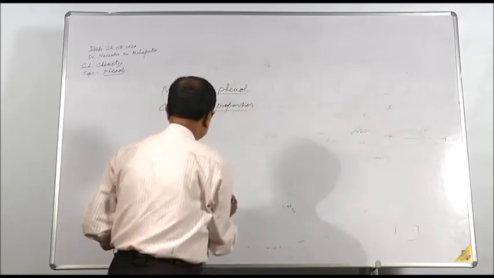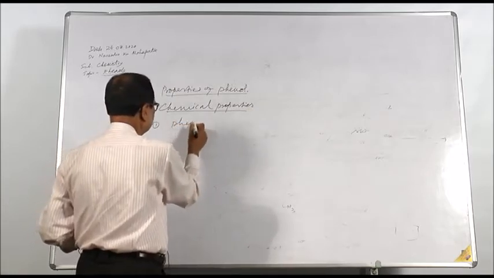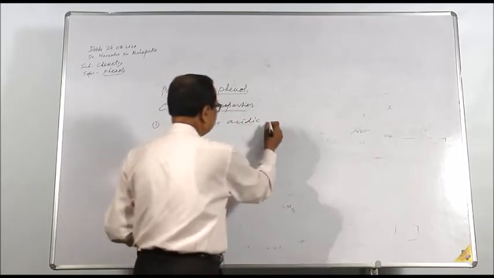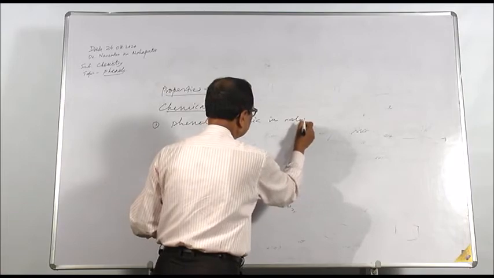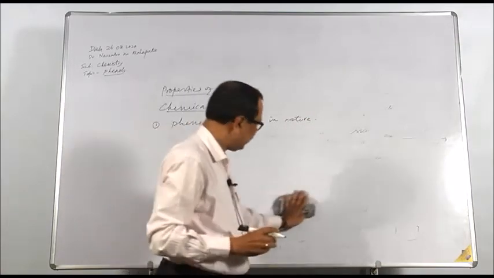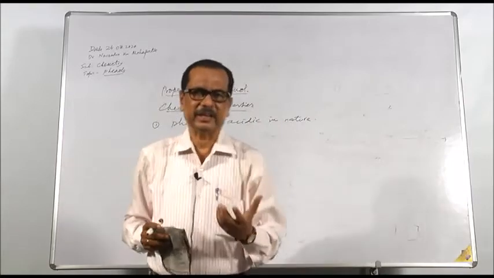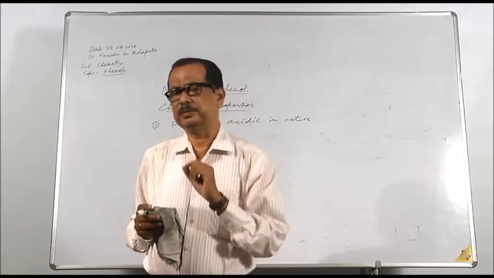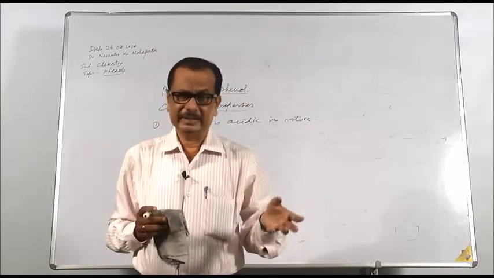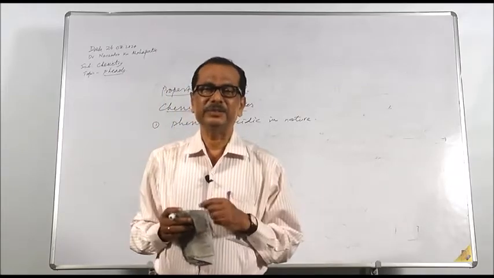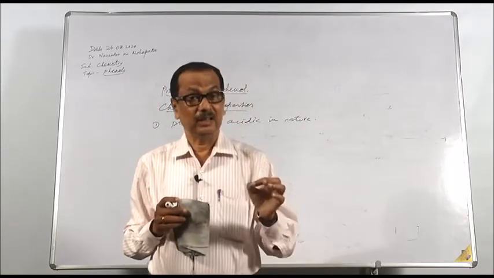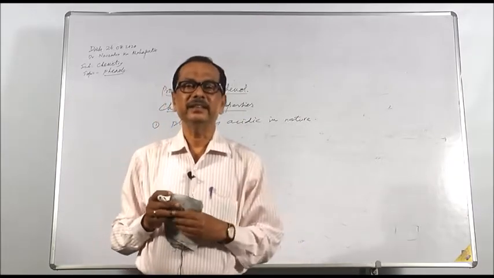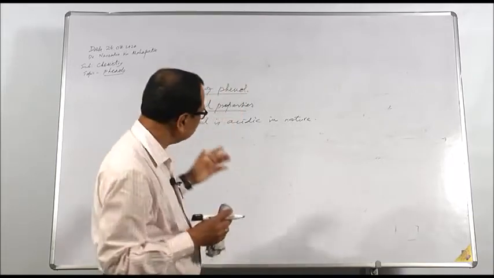While discussing chemical properties, number one is phenol is acidic. This is very important. You must remember that any compound which gives H plus ion, proton, is acidic. HCl, sulfuric acid, nitric acid and acetic acid give H plus ion. All these are acids. But phenol, although it has no acidic group, acts as an acid. Why? Because it gives proton.